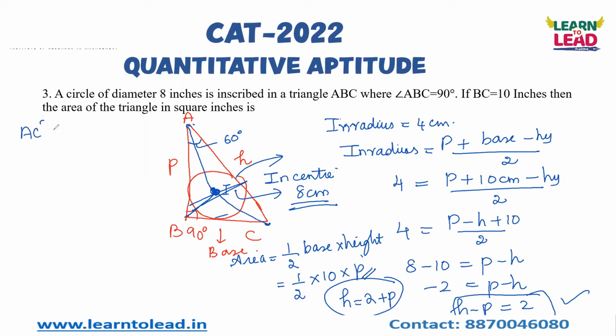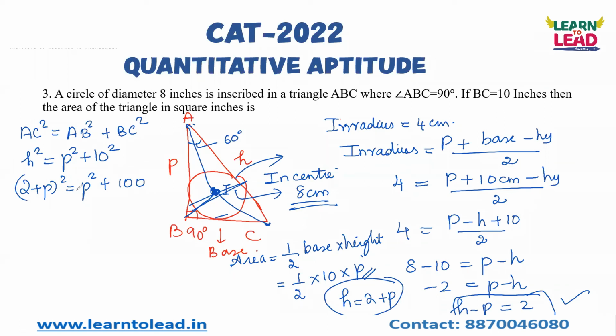You're also going to apply Pythagoras theorem in the same question. If I apply Pythagoras theorem, AC square is equal to AB square plus BC square. What is AC square? H square is equal to AB square, P square, plus BC square. What is BC square? 10 square. So for H you can substitute 2 plus P, the whole square, is equal to P square plus 100.